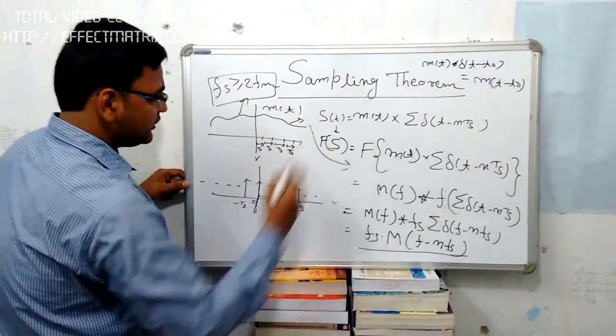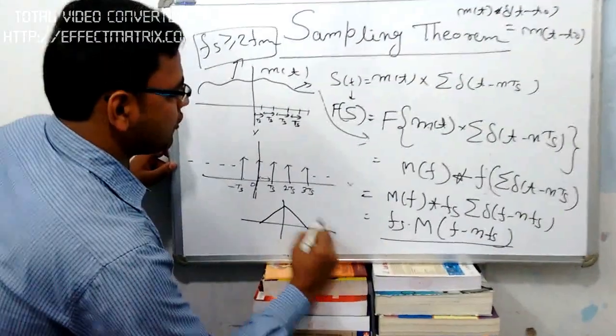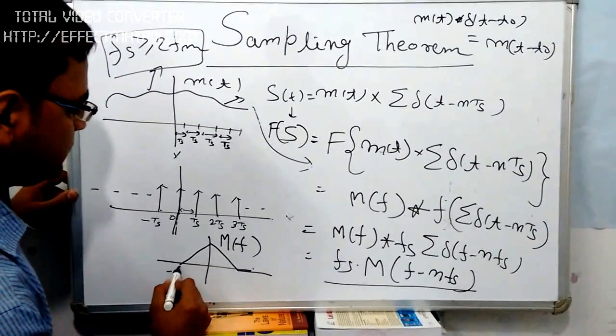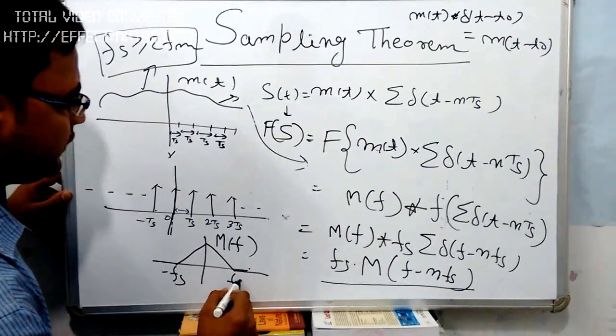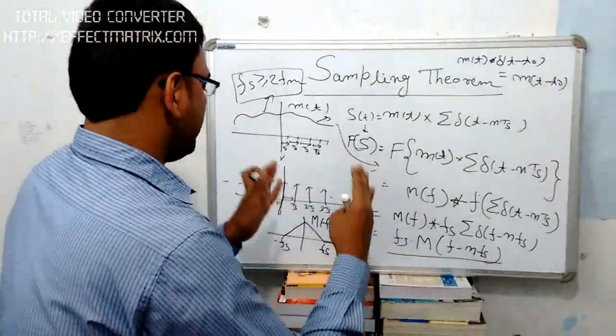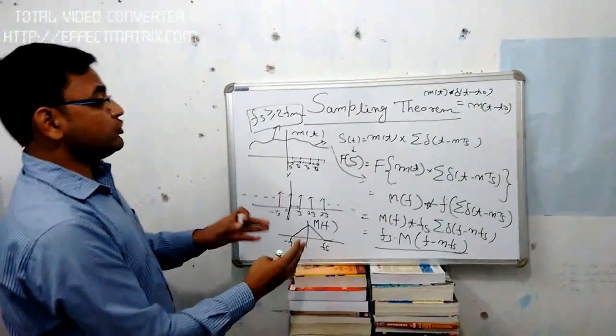We have seen earlier that the frequency spectrum of m(t), that is M(f), ranged from minus Fm to Fm. So this is the summation of all the shifted versions of the frequency domain representation of the message signal.